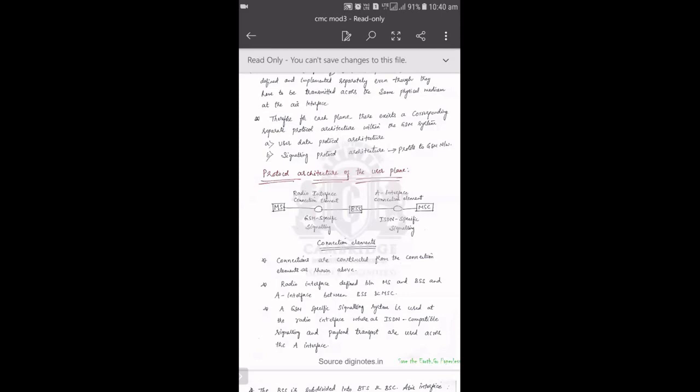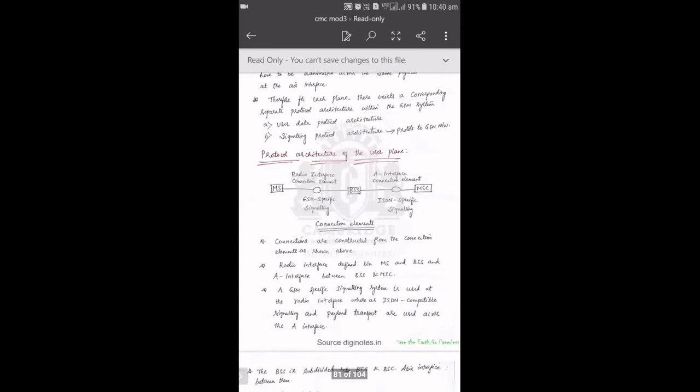What we are discussing now is only with respect to the user plane, how the user data is communicated over GSM layers. As we already know, there are 2 different types of signaling: one is GSM specific signaling, another is ISDN specific signaling. GSM specific signaling will basically use your radio interface, between MS and BTS.